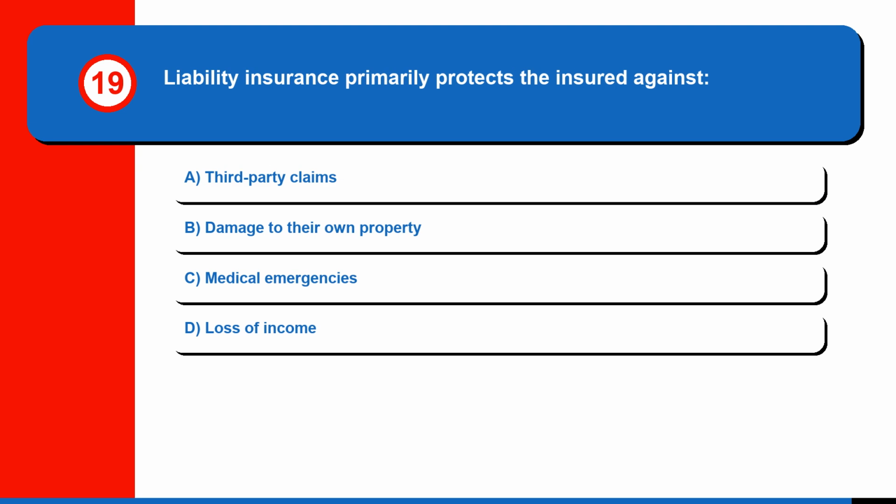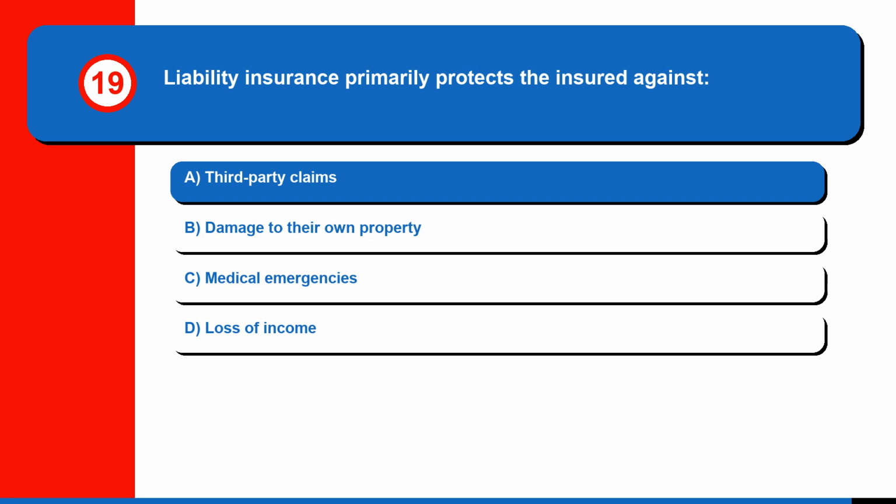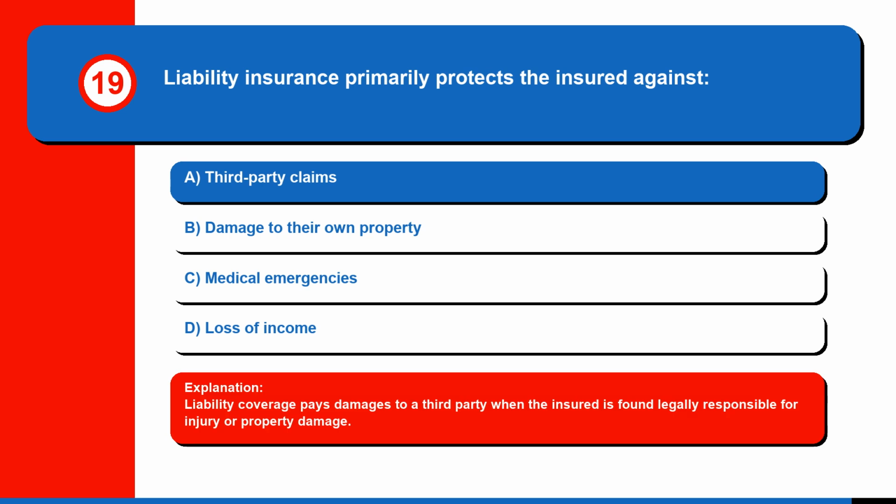Question 19. Liability insurance primarily protects the insured against: A. Third-party claims, B. Damage to their own property, C. Medical emergencies, or D. Loss of income. The correct answer is A. Third-party claims. Liability coverage pays damages to a third party when the insured is found legally responsible for injury or property damage.